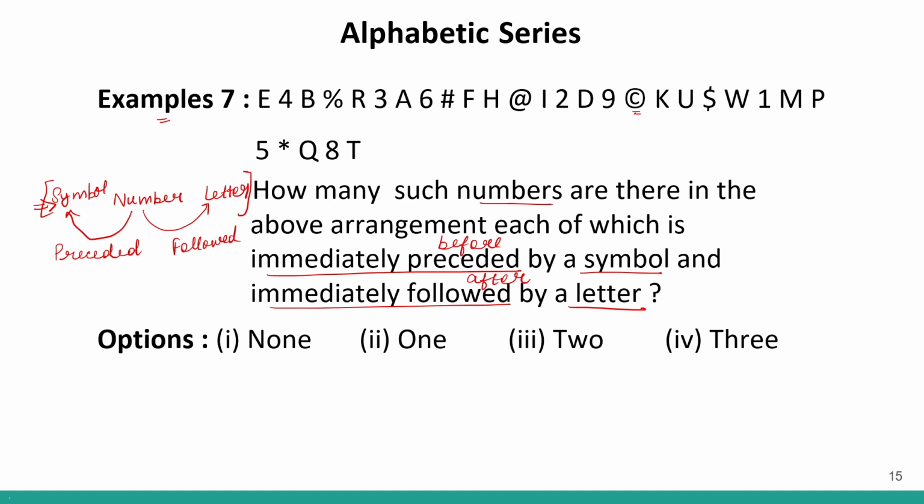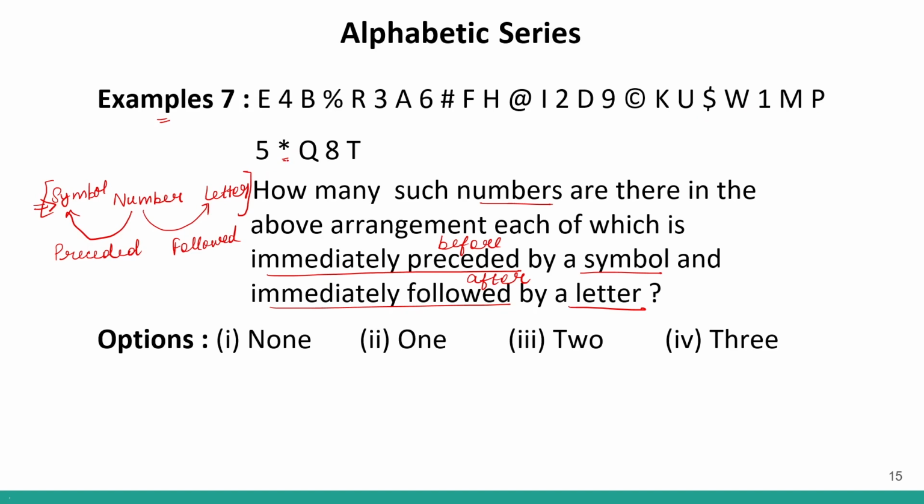Moving forward, I will come to the next symbol. After this we should have a number, but over here we do not have a number, therefore this is also not correct. Then we move forward and we see this symbol. So after this symbol we should have a number, but we do not have a number, therefore this is also not correct.